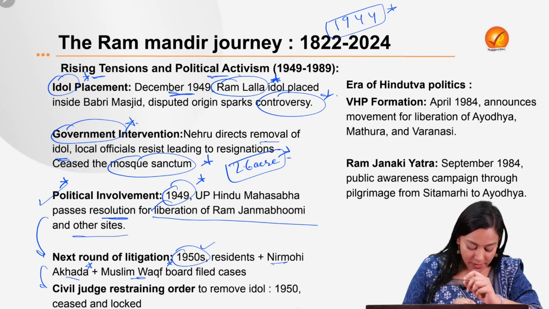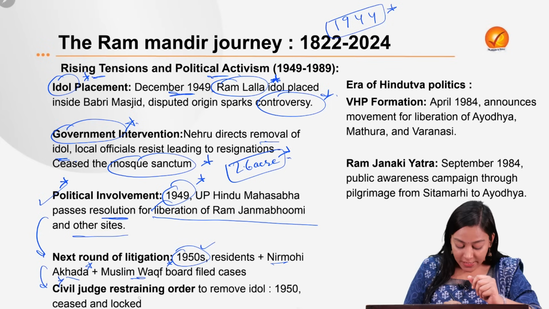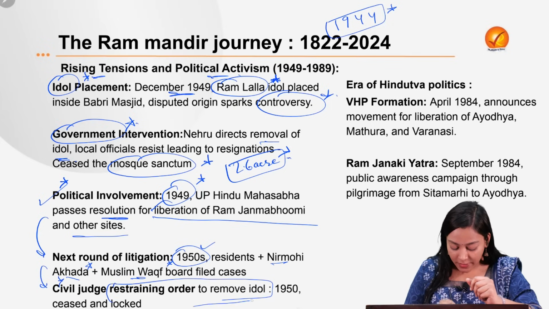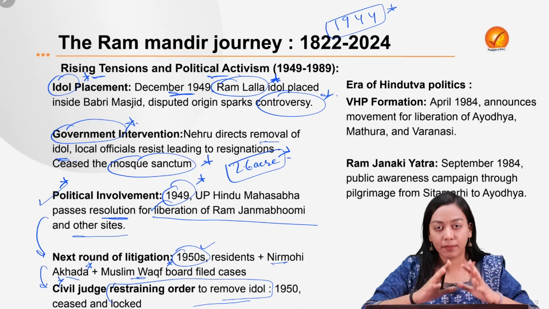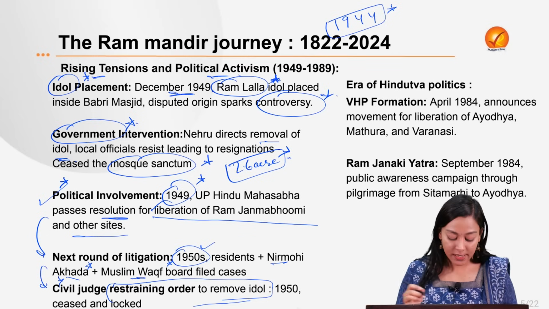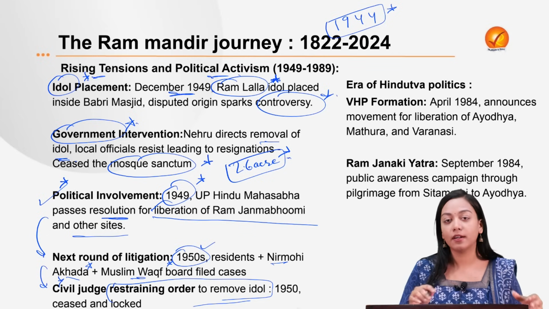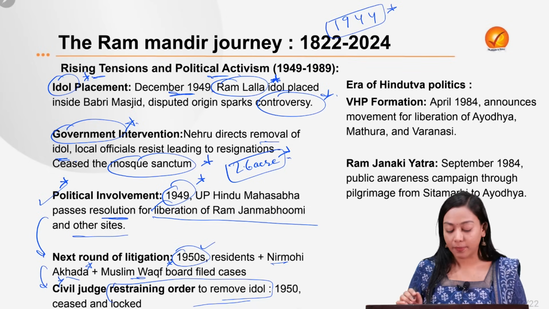So now what happens? In a very surprising move, the civil judge of Faizabad court restrained the order to remove Ram Lala's idol from the Babri Masjid, and therefore reinstated the status quo, which means that again the mosque will be sealed and locked.